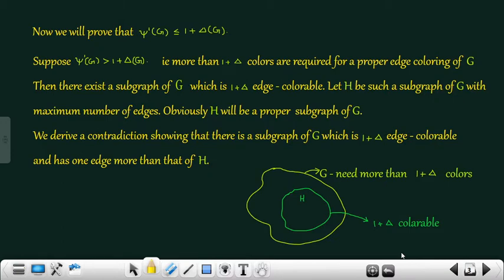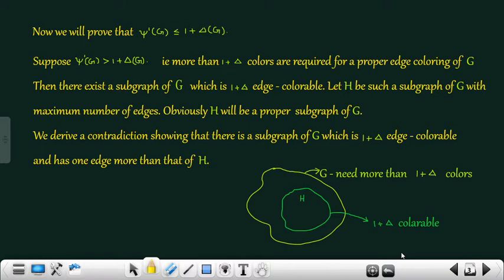Now we will prove that chi dash is less than or equal to 1 plus delta. Suppose this is not true. That is, chi dash of G is greater than 1 plus delta of G. Therefore, more than 1 plus delta colors are required for a proper edge coloring of G. In this case, we can find a subgraph of G which is 1 plus delta edge colorable.